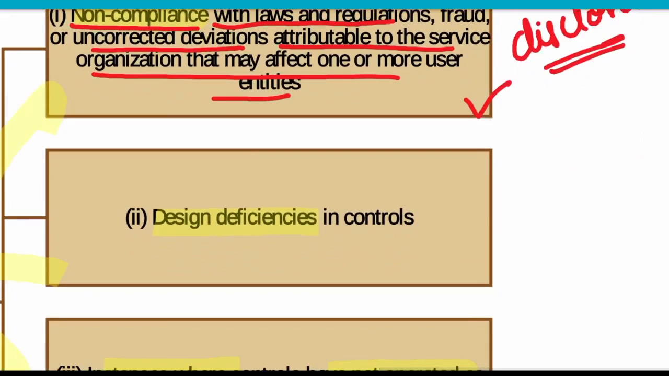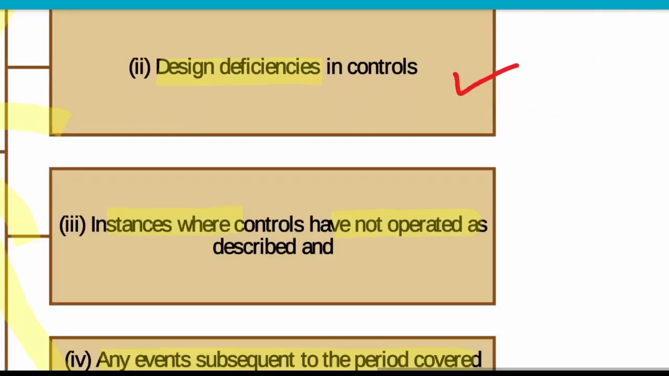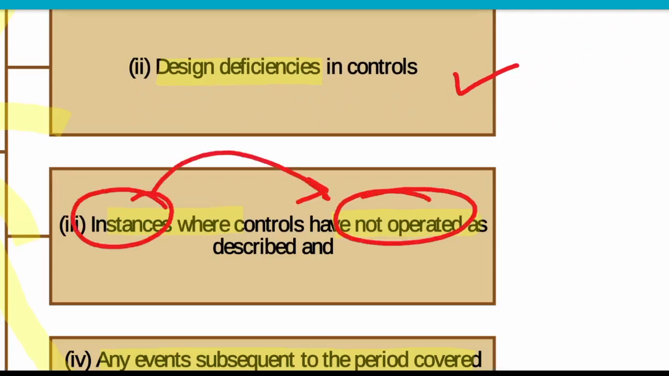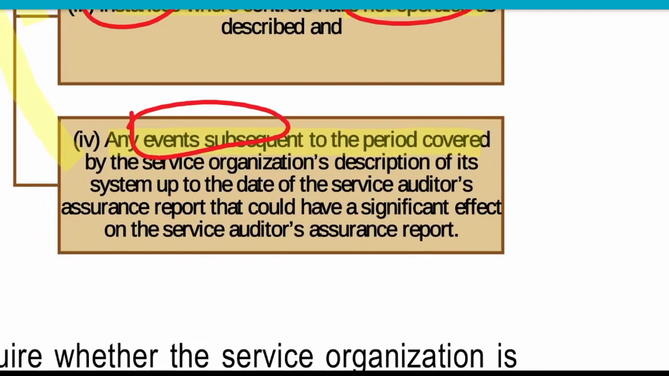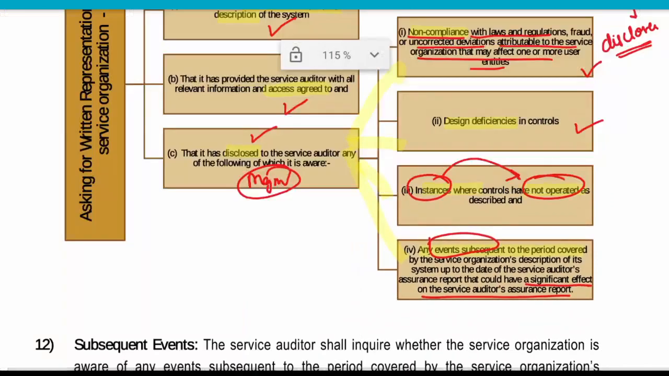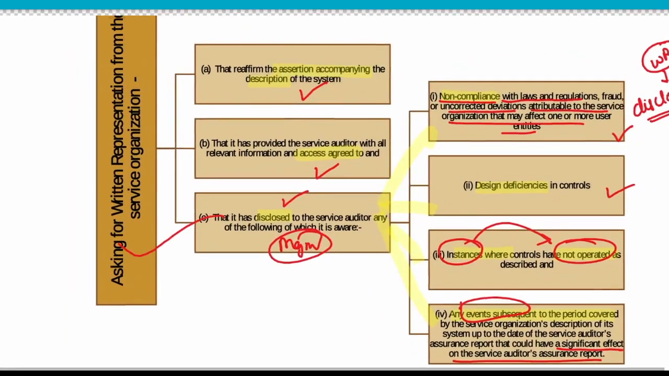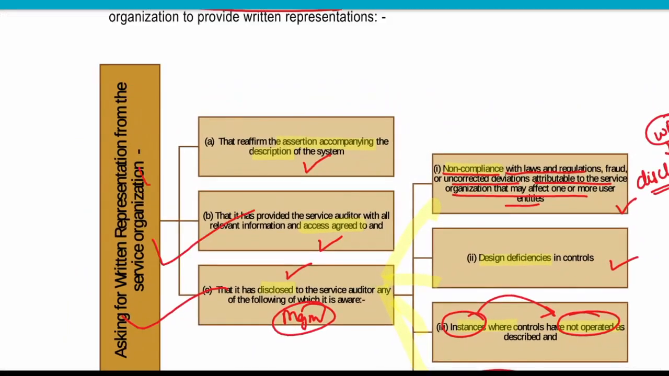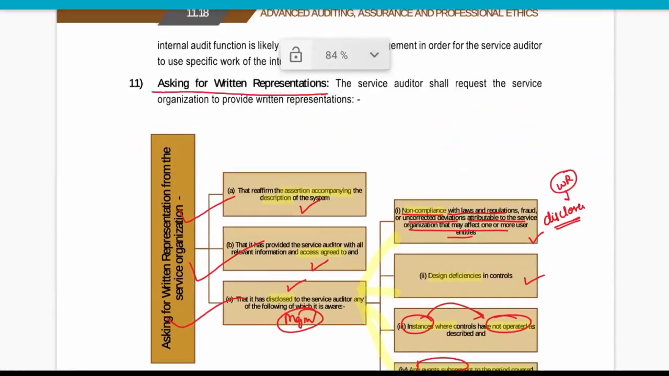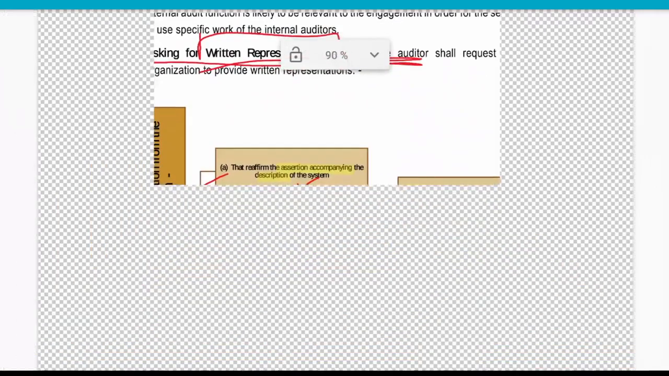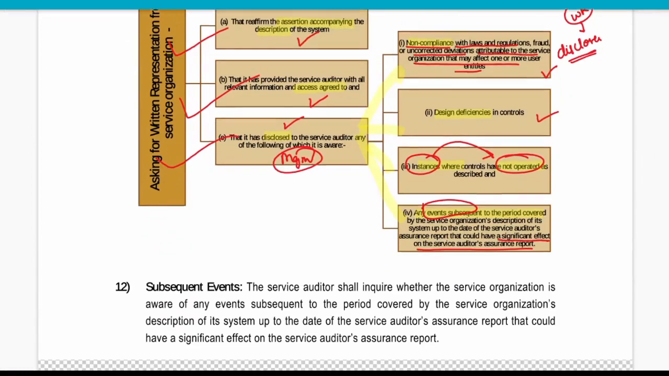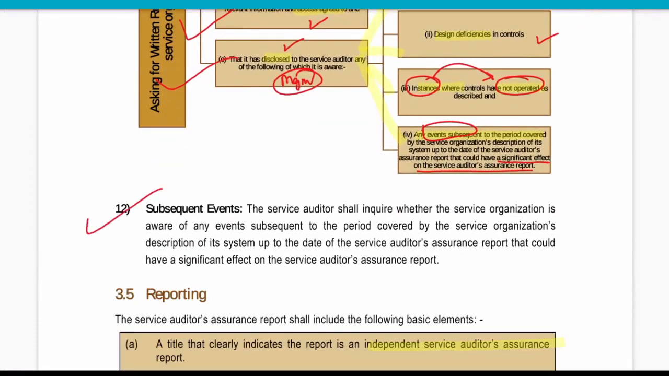The management has disclosed all the design deficiencies in the control. The management has disclosed the instances where controls are not operating as described. The management has disclosed any event subsequent to the period covered by the service organization description, which might impact the service reporting. So whether the management has done adequate disclosure, has provided the access, and it is as per the underlying description, all these things, written representation must be taken by the service auditor. Able to understand this point? And the subsequent event is something he needs to understand as well.